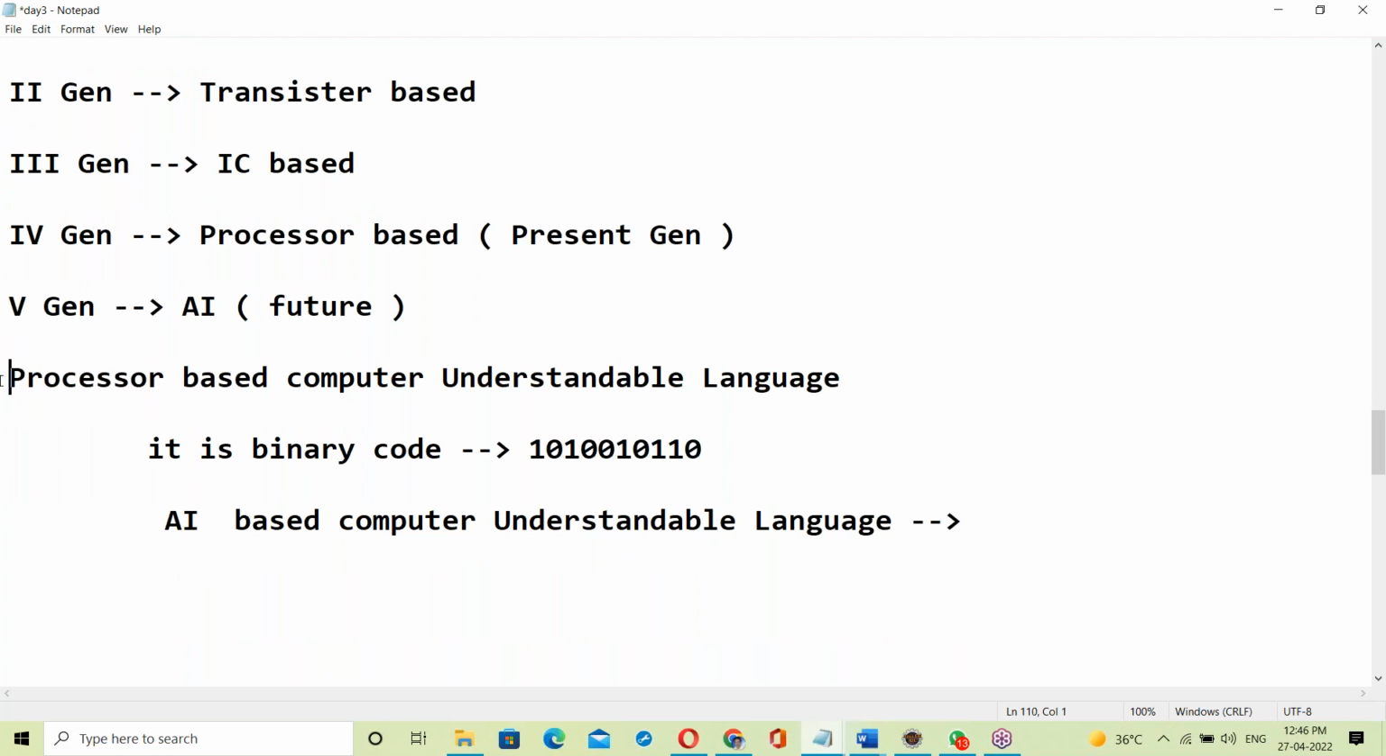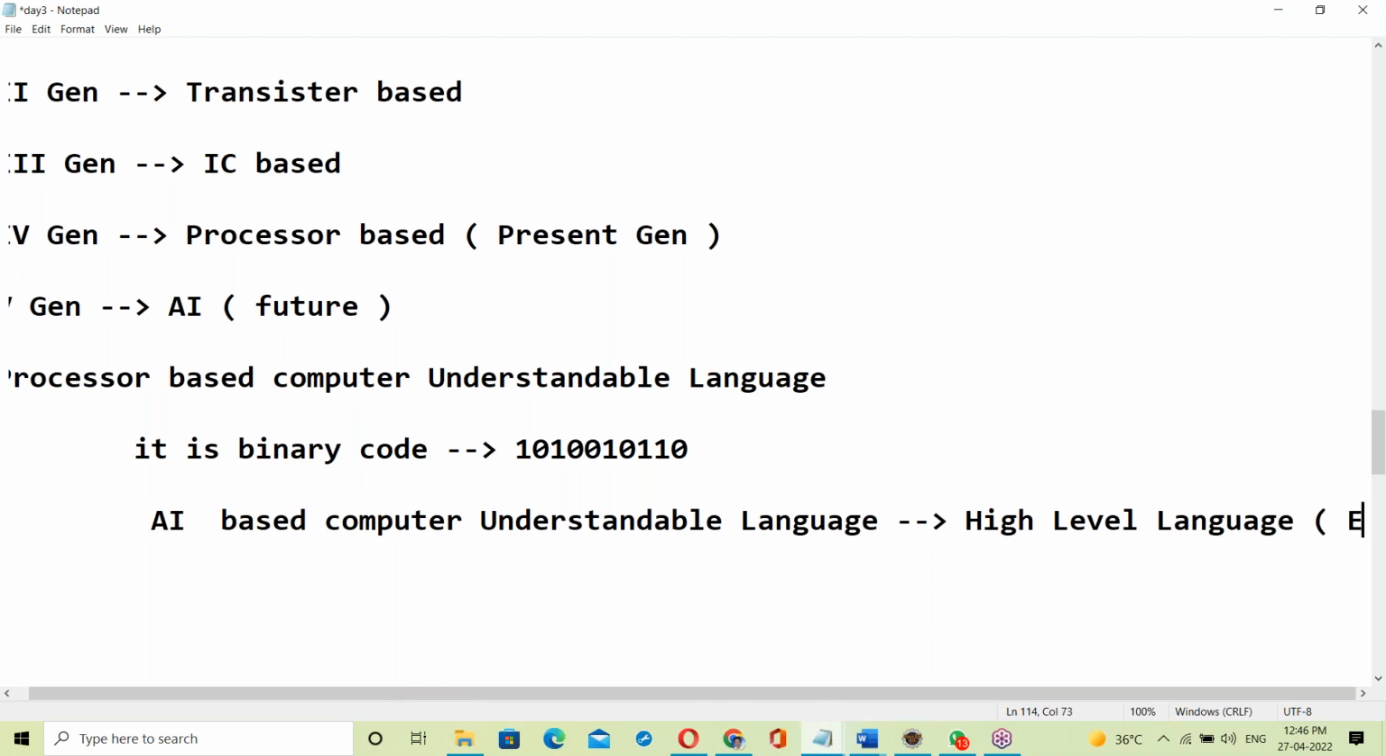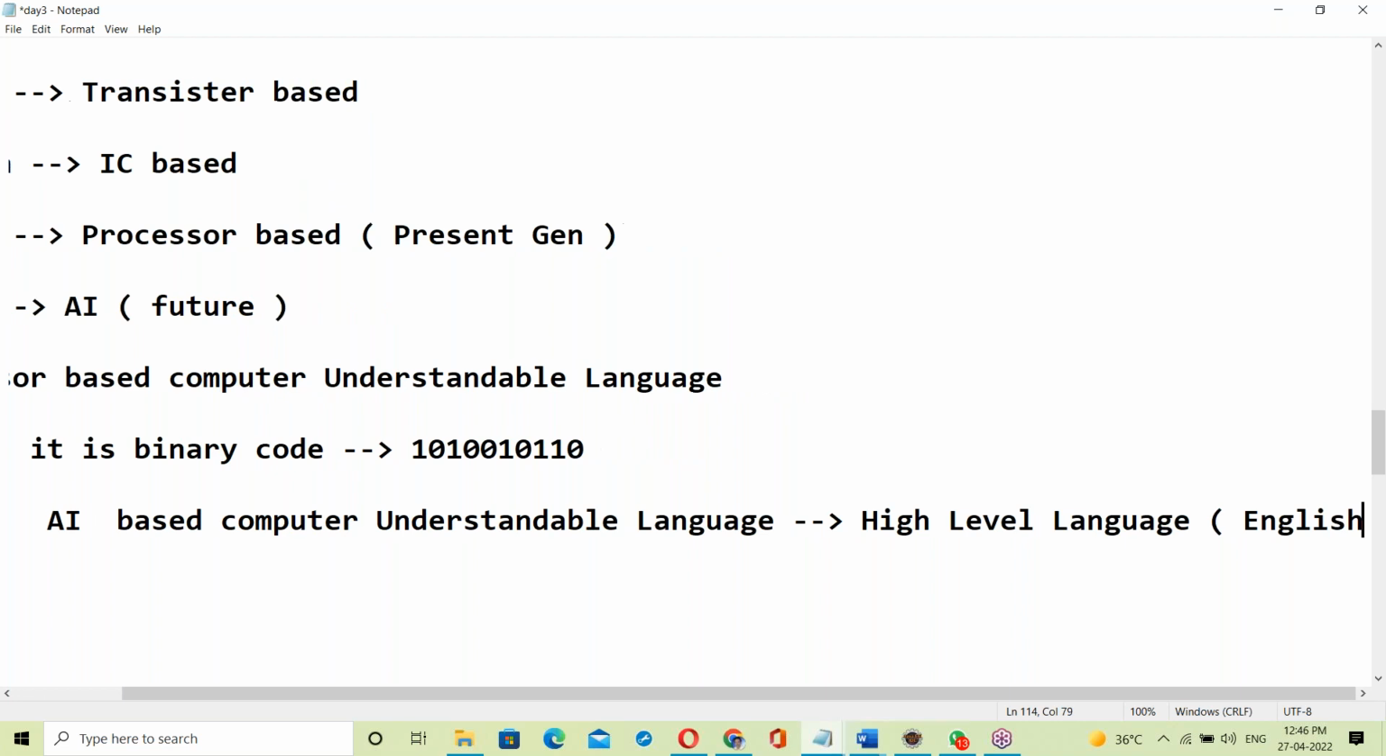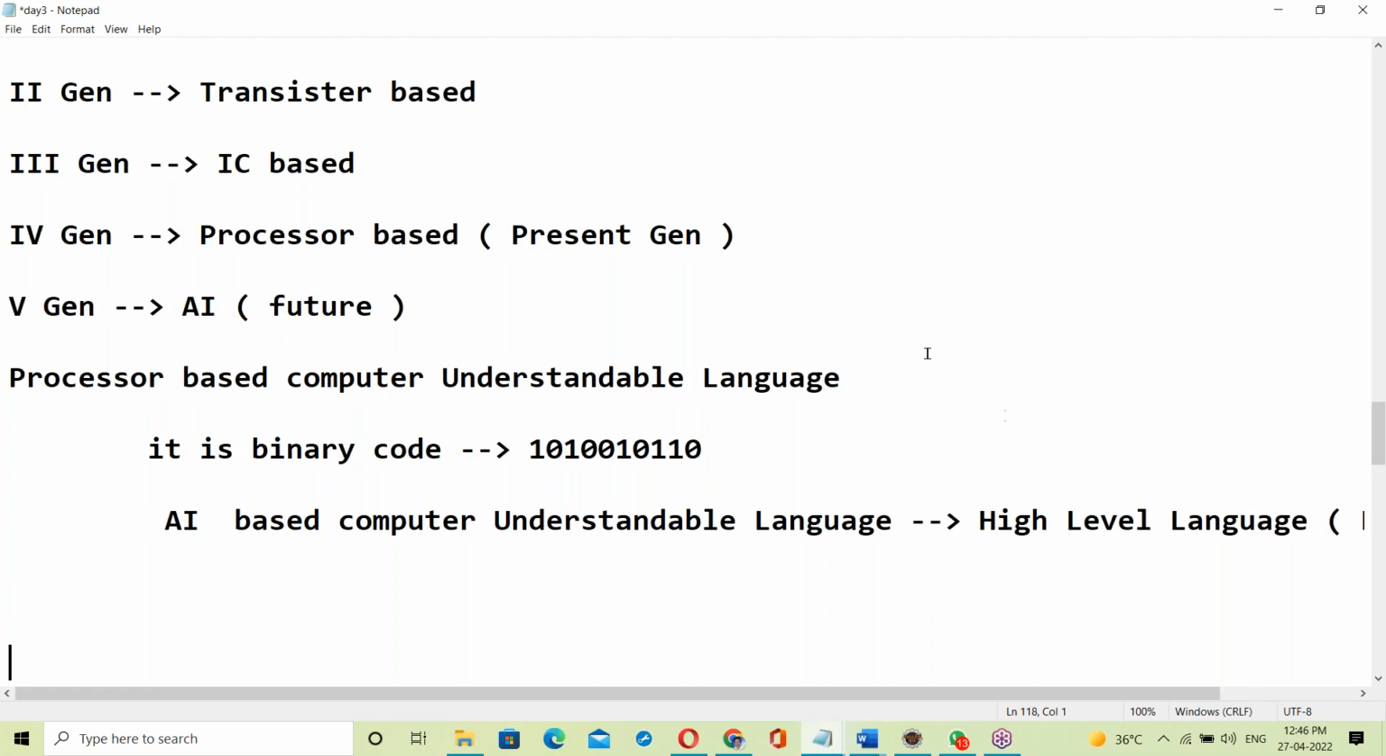See, processor based in the present generation is binary code. Future generation, AI based, the understandable language is high level language, English language. Now, if the computer understands English, things become easy, right? If the computer understands your English, things become very simple.